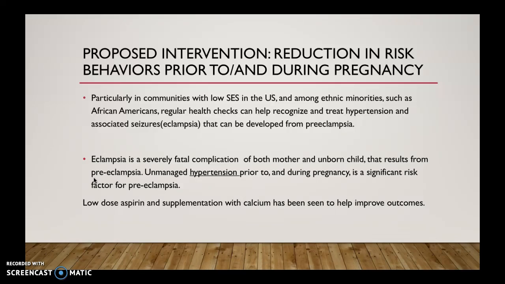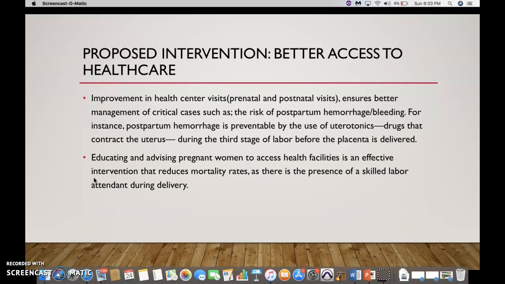So looking at reducing that problem will help to avoid the progression into eclampsia, which is very fatal. Better access to healthcare also helps to detect some of the complications associated with pregnancy, such as postpartum hemorrhage.